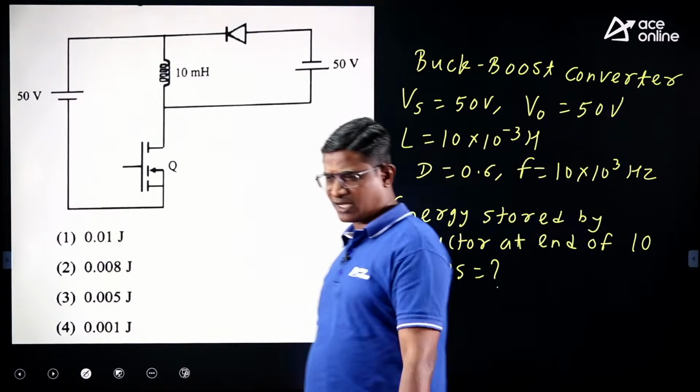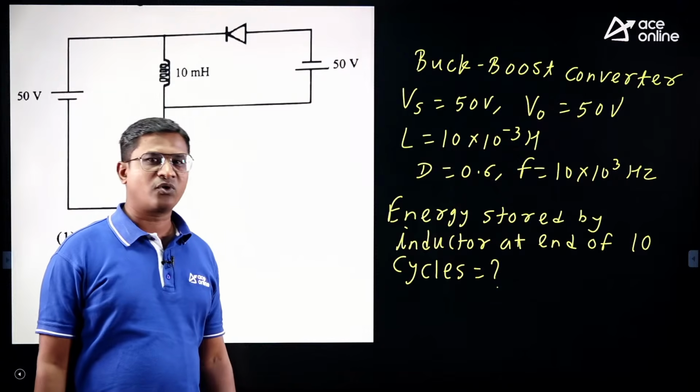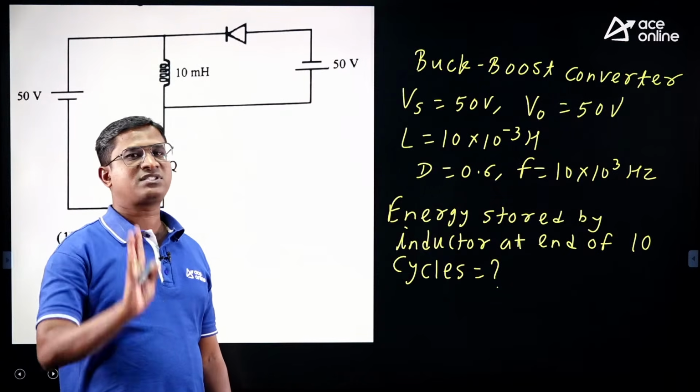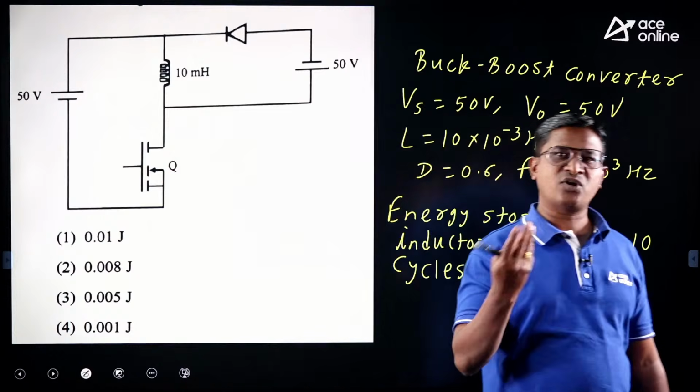If you recall, in our classroom sessions also we have discussed, if they give the supply voltage, load voltage and duty cycle, the very first step we are required to perform is check whether the conduction is continuous or discontinuous. Alright, so let us check first.